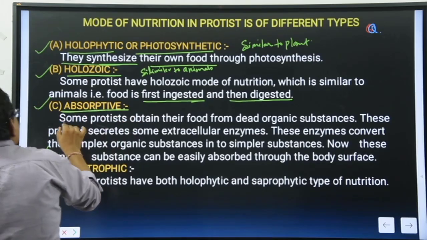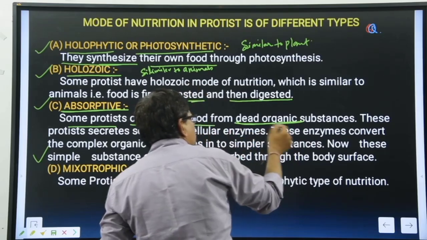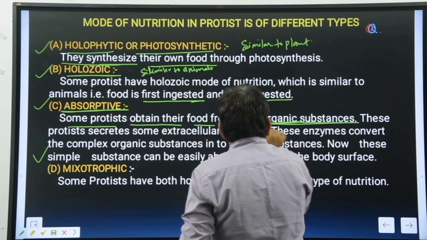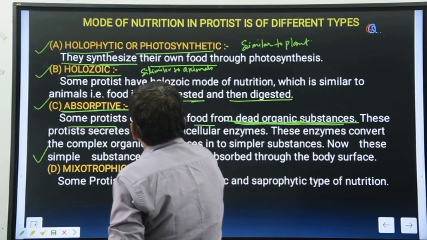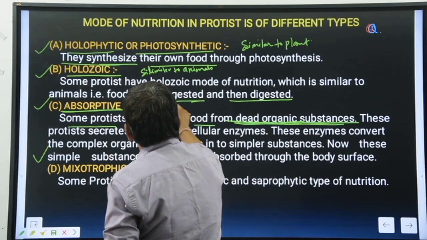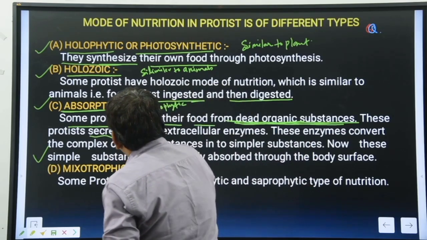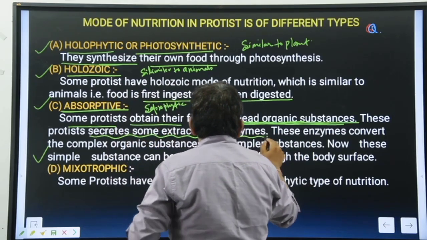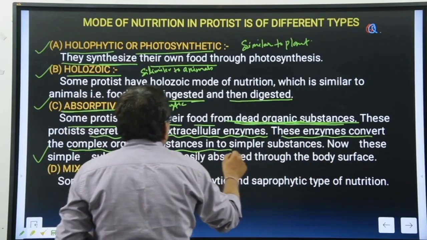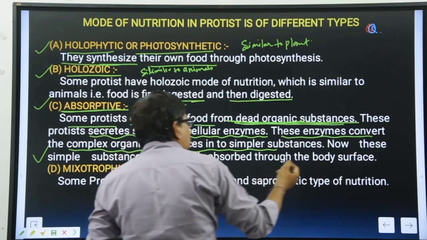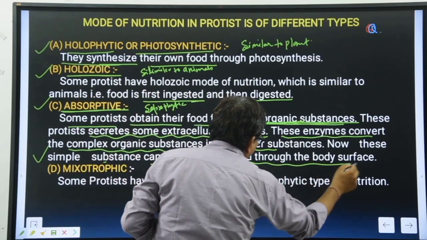मैंने क्यों कहा, ये एग्जांपल दिया, सम प्रोटिस्ट ऑब्टेन देयर फूड फ्रॉम द डेड ऑर्गेनिज्म, या डेड ऑर्गेनिक सब्सटेंस हो सकता है, इट मींस सैप्रोफिटिक। सैप्रोफिटिक टाइप ऑफ द मेंबर्स, okay, and these protists secrete some extracellular enzymes. These enzymes convert complex organic substance into the simple substance. Now these simple substance can be easily absorbed through the body surface.